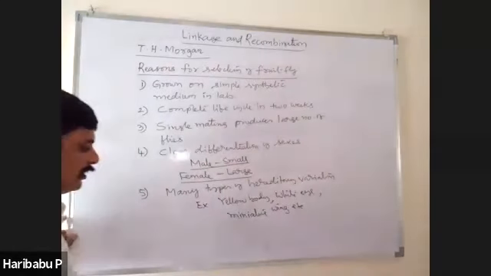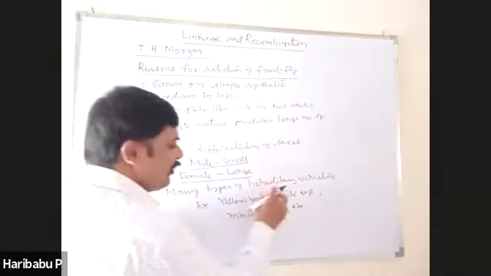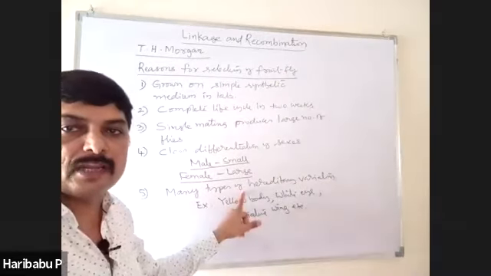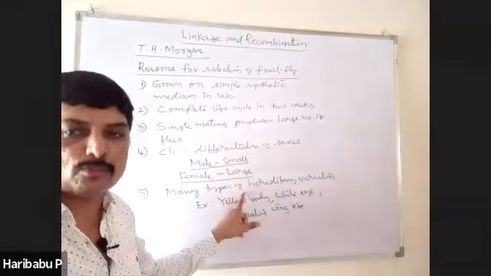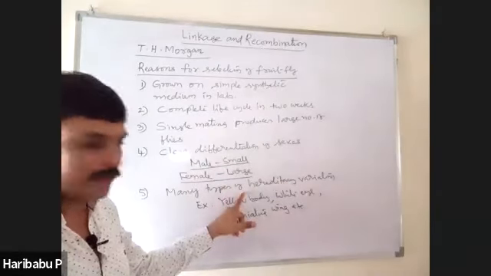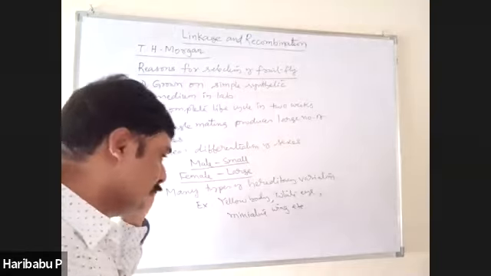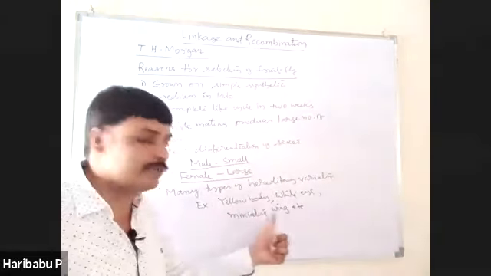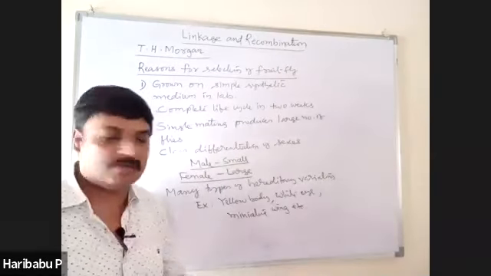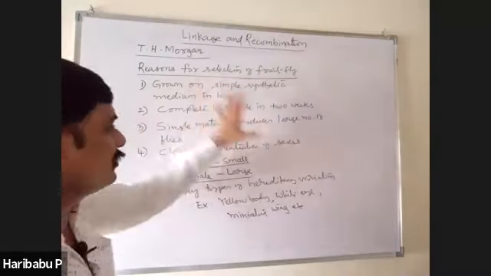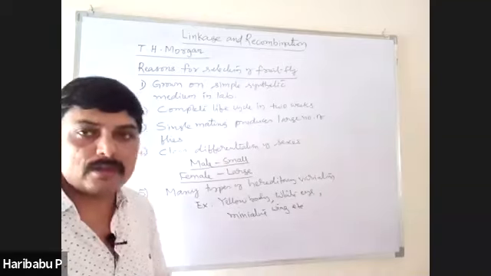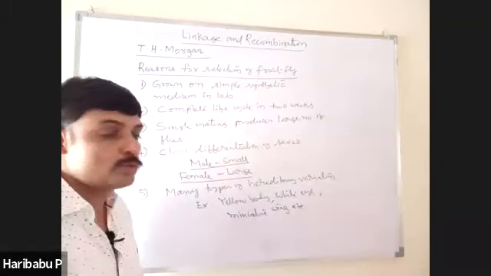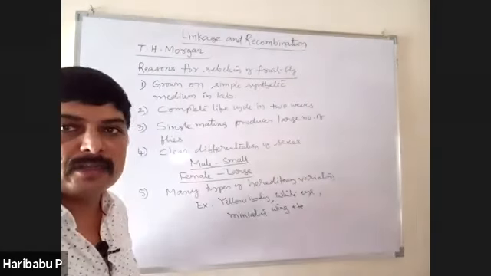And many types of hereditary variations are present, which can be easily observed with a low power microscope, like yellow body, white eye, miniature wing, etc. Because of these reasons, Morgan selected Drosophila as his experimental material.